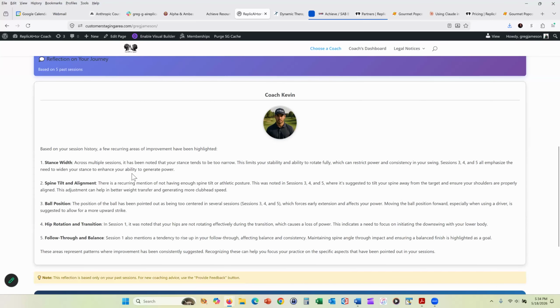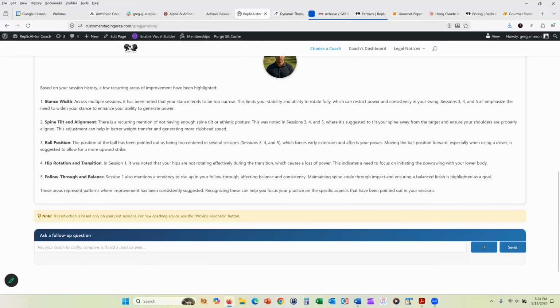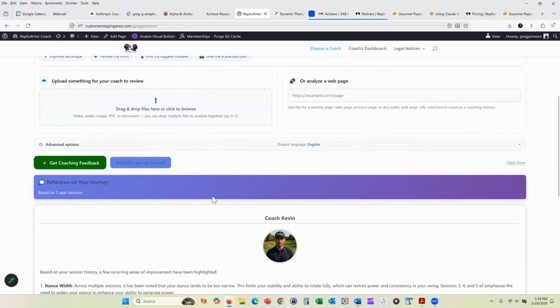And you can see that our coach is giving us information based upon session history and a few recurring areas of improvement. So he highlights these things. And of course, it gives us a notice that says, hey, this is based upon your past sessions. If you want new coaching advice, use the Provide Feedback button. So this is just another way that you can actually make your replicator be more useful for